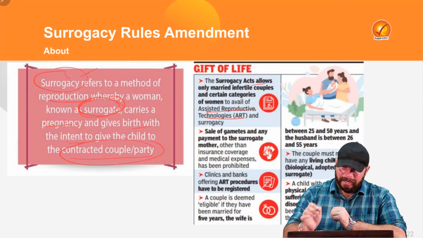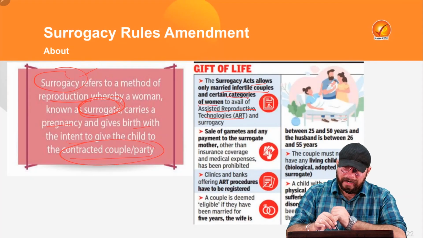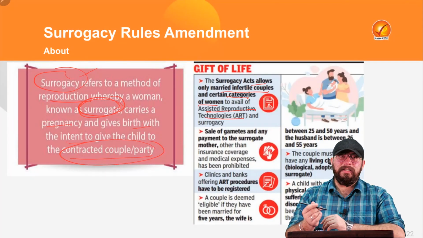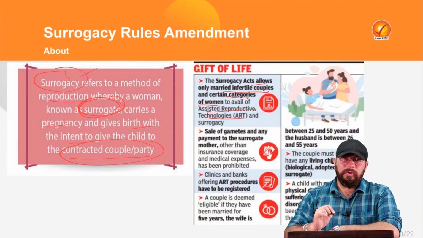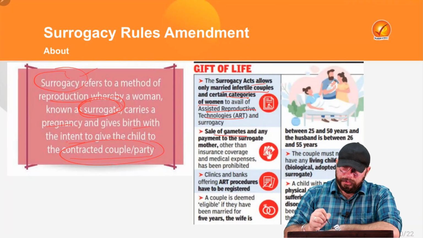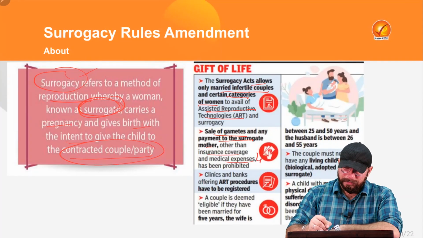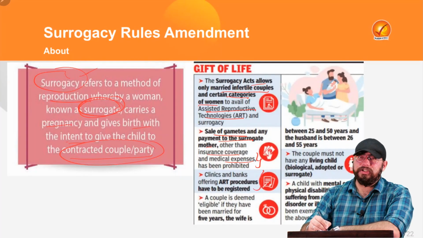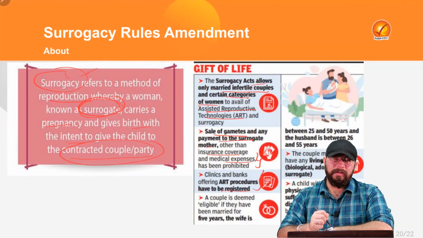Now, the Surrogacy Act allows only married infertile couples and certain categories of women to avail this particular facility. So certain other categories of women, for example widowed women, can avail the benefit. But one more thing: sale of gametes and any payment to the surrogate mother other than the insurance coverage and medical expenses have been prohibited under the act, right? Also, the clinics and banks which are offering this assisted reproductive technology have to be registered, right?